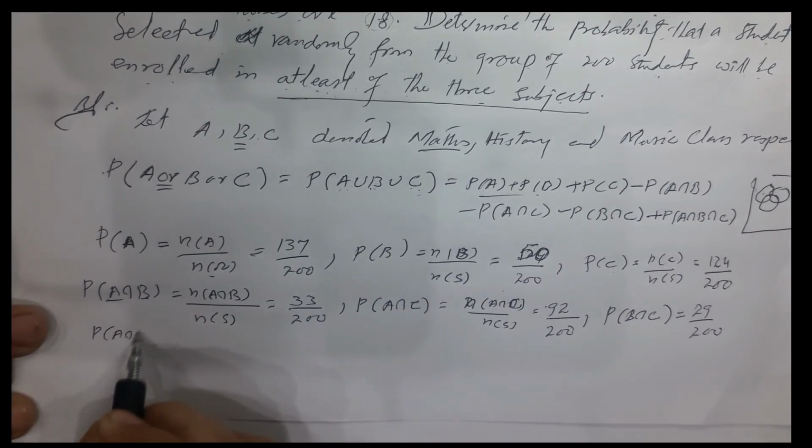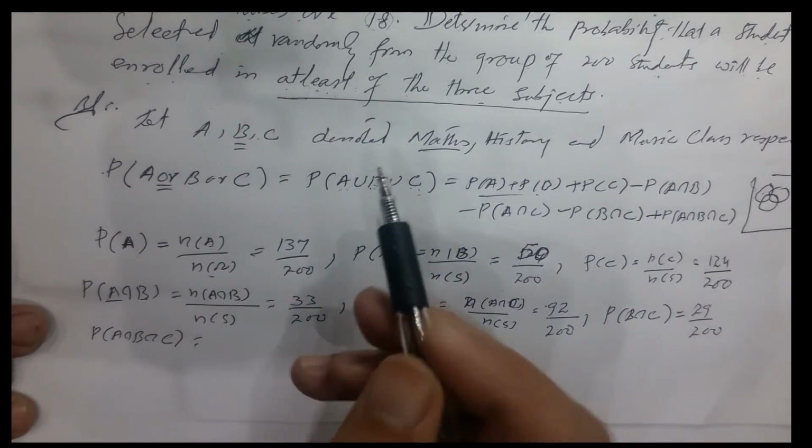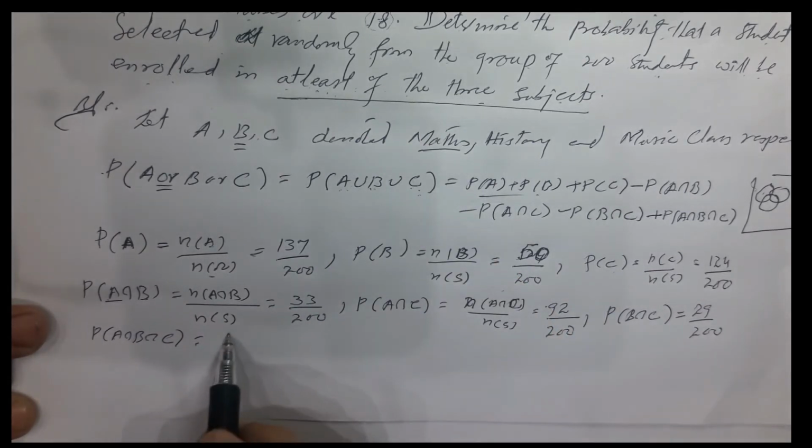Probability of A intersection B intersection C, the students that are enrolled in all the three subjects, is 18 by 200.